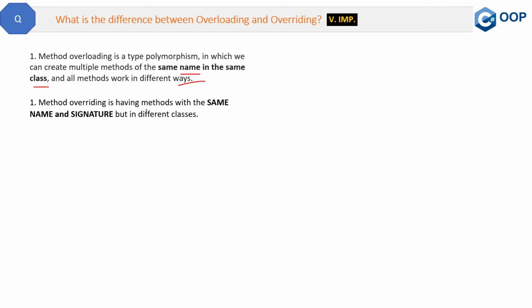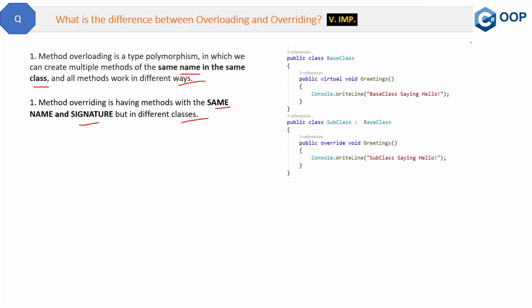Method overriding is having methods with the same name and same signature but in different classes. Let's see the code example of method overriding. See, here you can see we have one base class and one subclass which is derived from the base class. Both these classes have this greetings method, right? The name is the same and the signature is also the same.